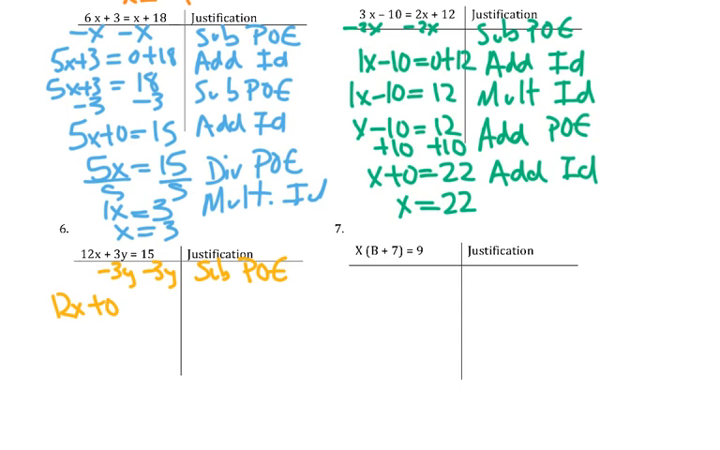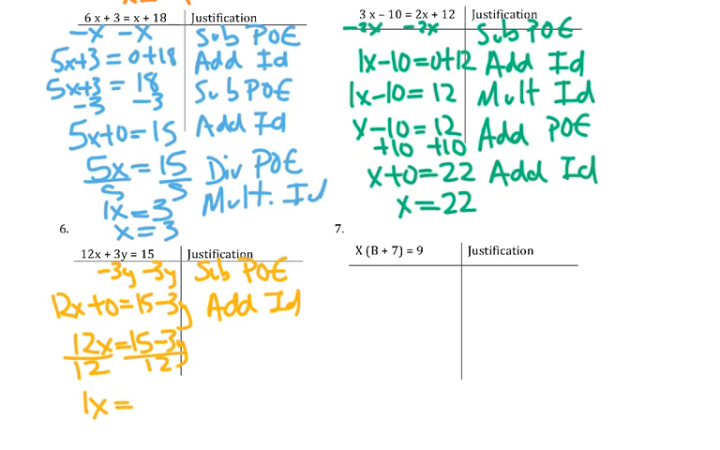Now, do I know what 15 minus 3y is? It is not 12y. You have to remember, 15 minus 3y cannot be simplified. So I leave it like that. Then using that additive identity, I end up with 12x equals 15 minus 3y. Then I divide by 12 and I get 1x equals, now 2 different ways I can do this. And that was the division property of equality.